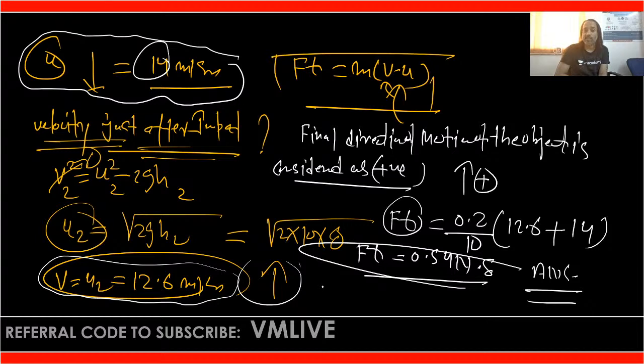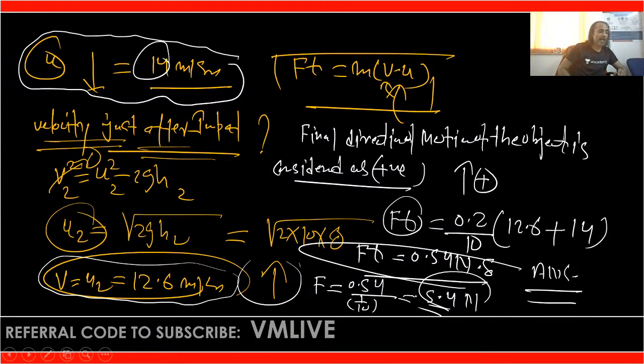अब अगर आपसे पूछता है व्हाट इज द एवरेज इंपल्सिव फोर्स, तो F इज इक्वल टू 0.54 अपॉन व्हाट इज द T? T is 1/10. It means what you will get? That is 5.4 Newton. That is called as average impulsive force. Is that clear?